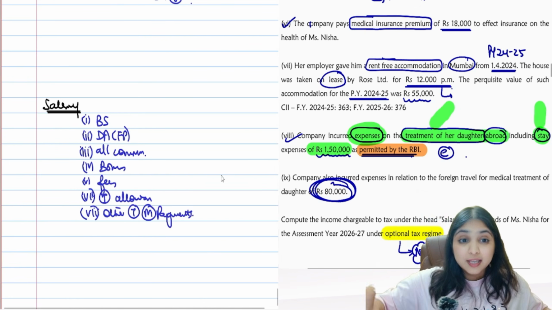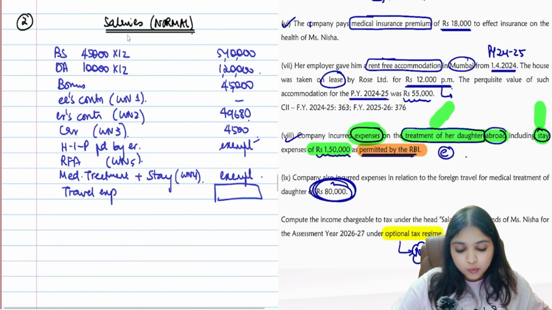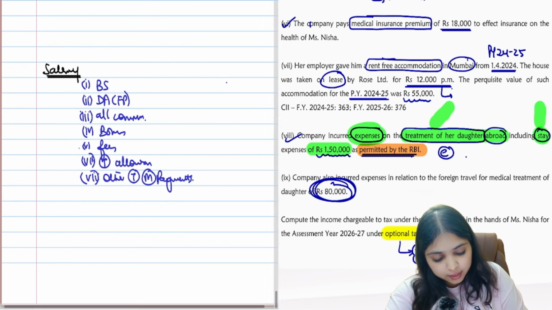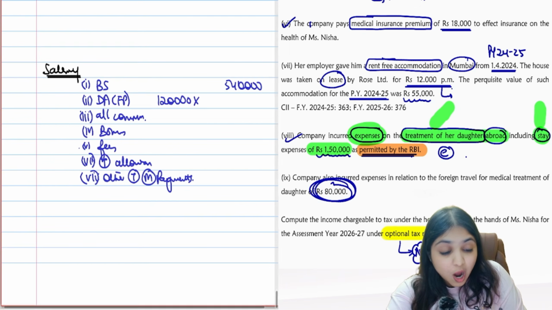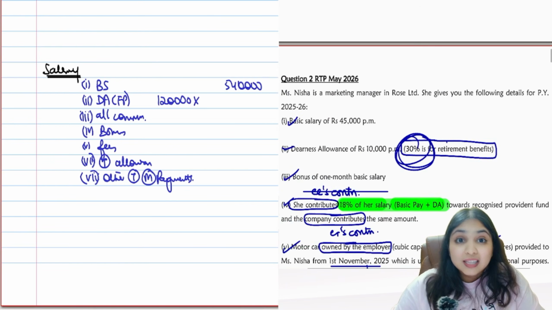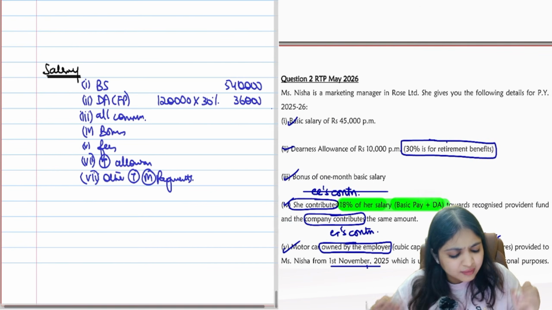Come on, let's carefully search these numbers and bring them to our working note. What's our basic salary? Basic salary is 5,40,000. Okay. DA. DA is total 1,20,000. But remember how much is forming part, guys? Something was written over here. 30% only is forming part. That's going to be 36,000. Then we read the whole question.